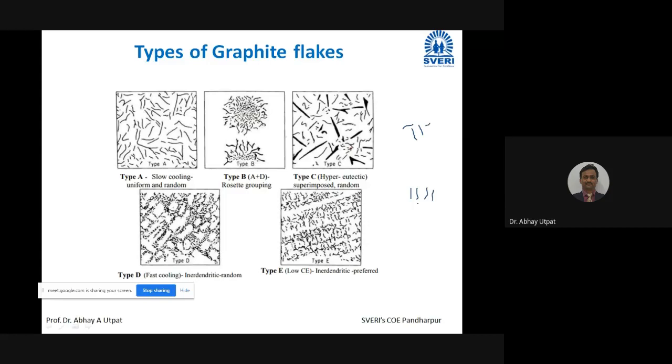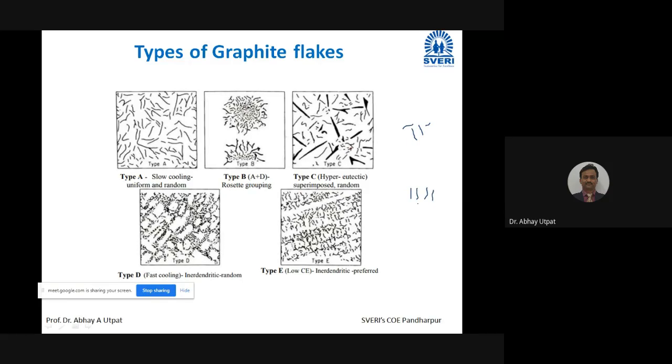Now, what kind of questions will be asked? Draw the neat sketches of types of graphite flakes. So you take a screenshot of this and later on you have to draw in the notebook. Types of graphite flakes. Out of these 5 types, A type gives better mechanical properties. This statement you have to write: Type A gives better mechanical properties.